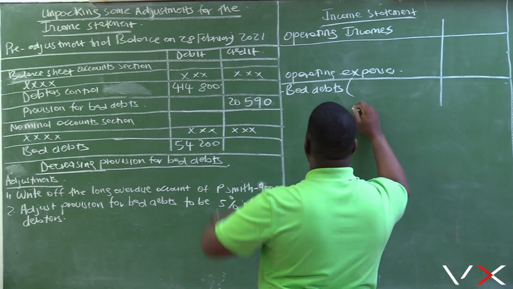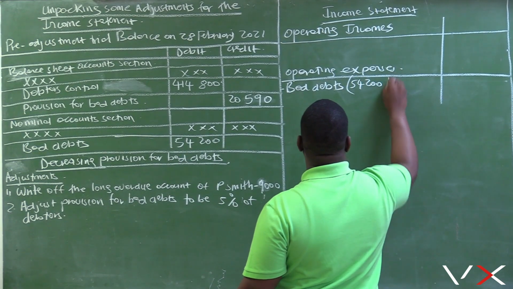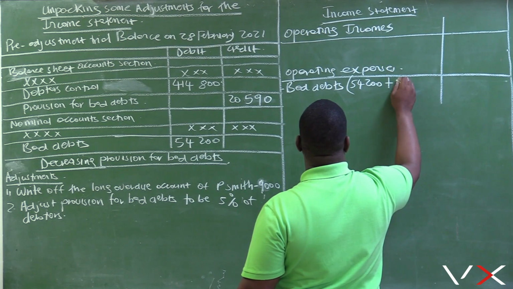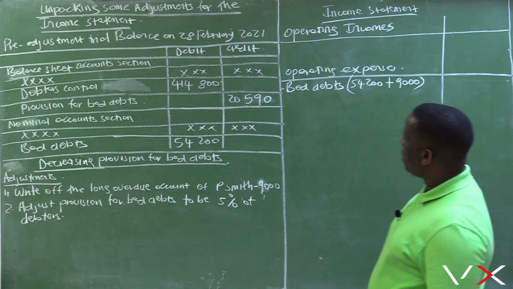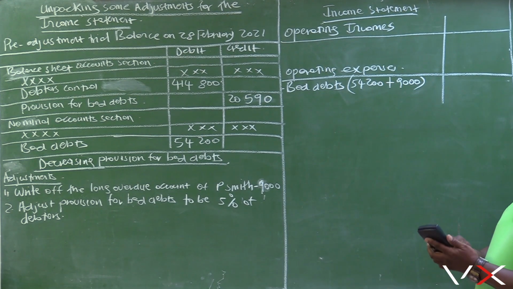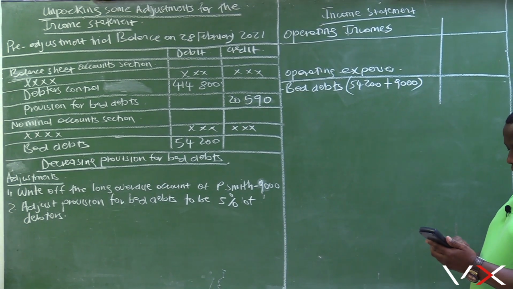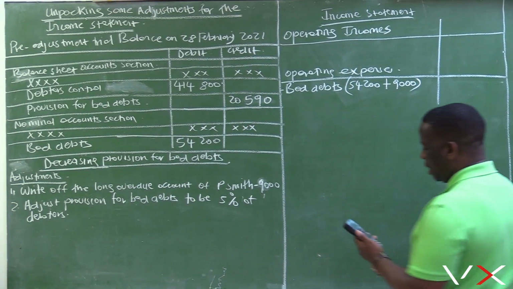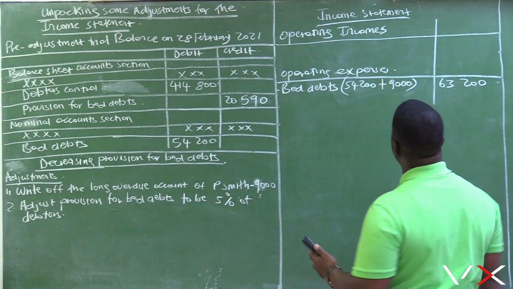The amount given in the trial balance is 54,200, and we are writing off a further 9,000. So 54,200 plus 9,000 equals 63,200.